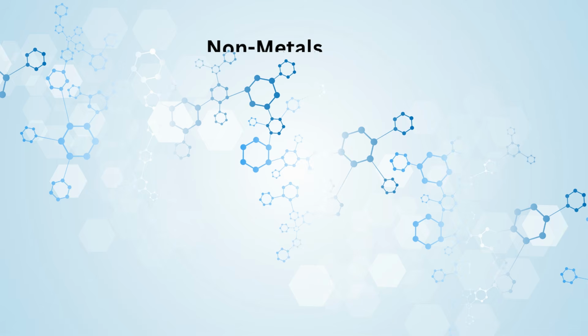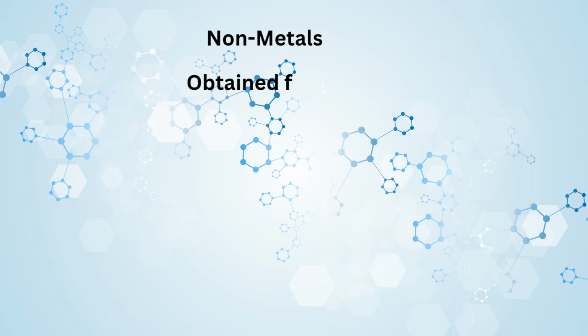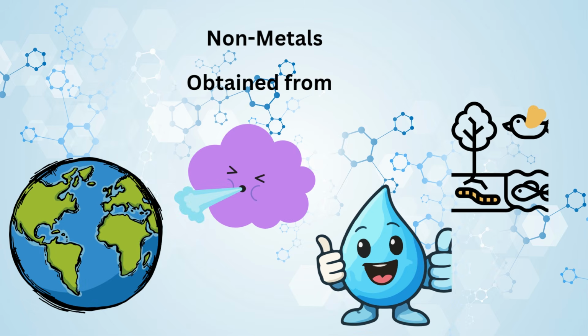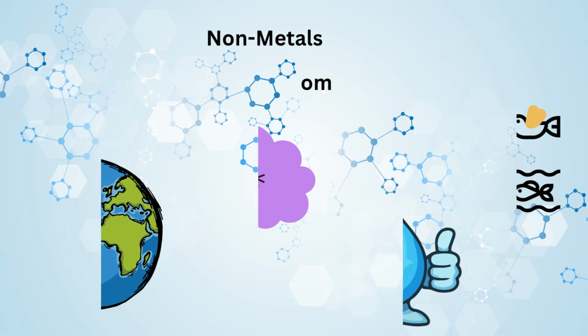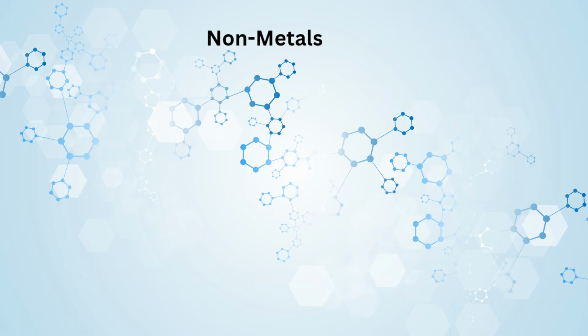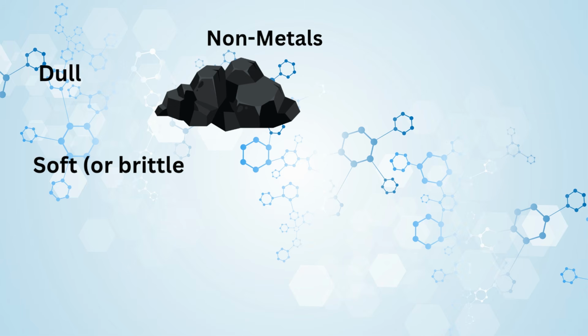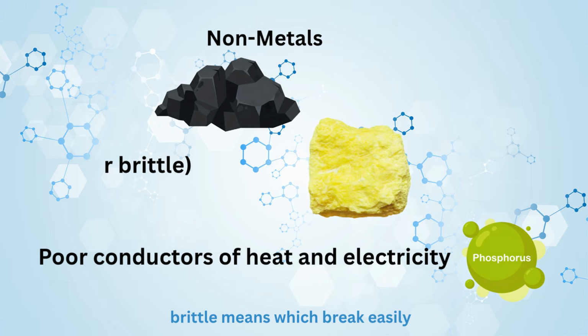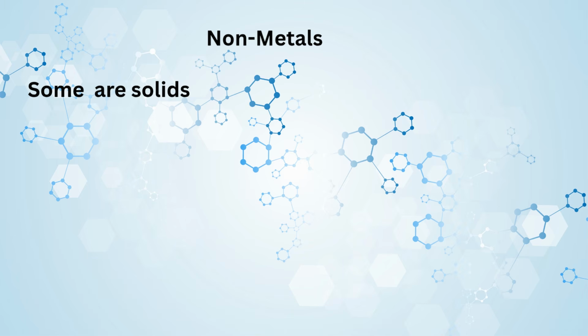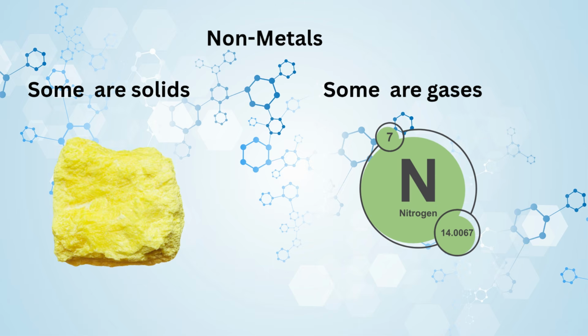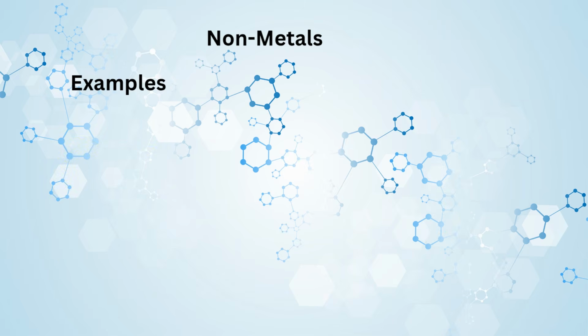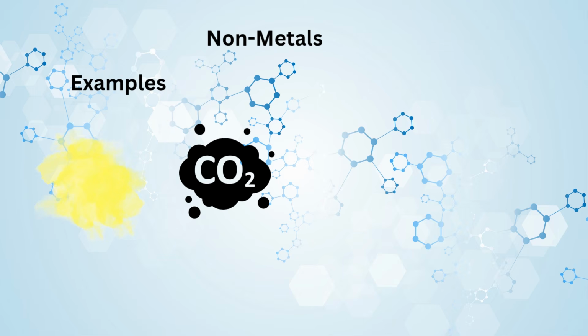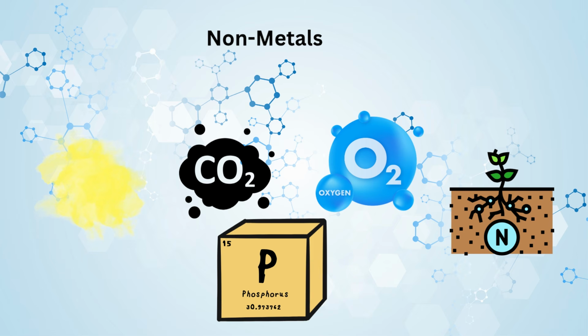Non-metals. Non-metals are obtained from the earth, air, water, and living organisms. Non-metals are materials that are usually dull, soft, or brittle, and poor conductors of heat and electricity. Some non-metals are solids like sulfur, while others are gases like nitrogen. Examples of non-metals are sulfur, carbon, oxygen, nitrogen, phosphorus.